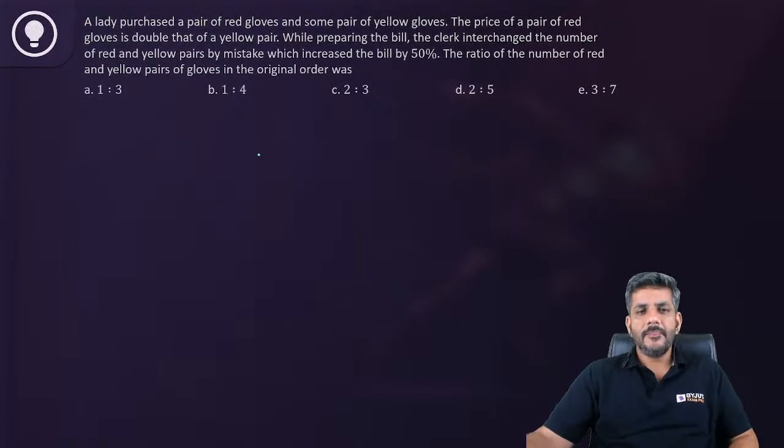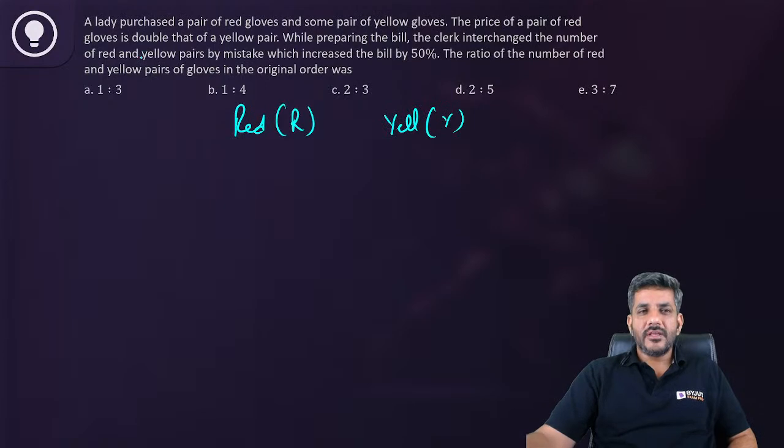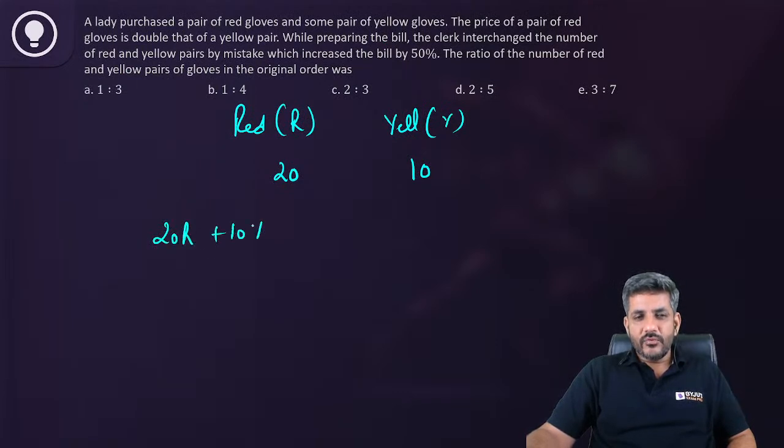Let's start. So I am assuming red number of gloves are R in number. Yellow number of gloves are Y in number. He says the price of a red glove is double that of a yellow pair. Let us say this one's price is 10, this one's price is 20. While preparing the bill, the clerk interchanged the number. So the bill should have been 20 into R plus 10 into Y. But what did the clerk do? He interchanged them. So the bill became 10 into R plus 20 into Y.